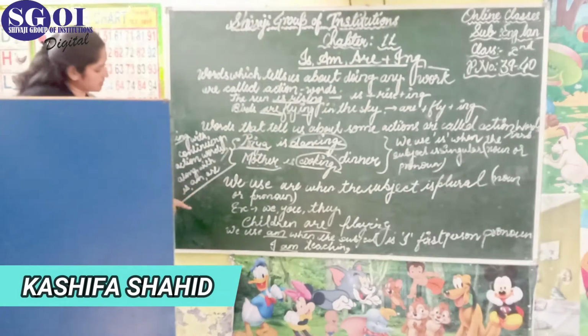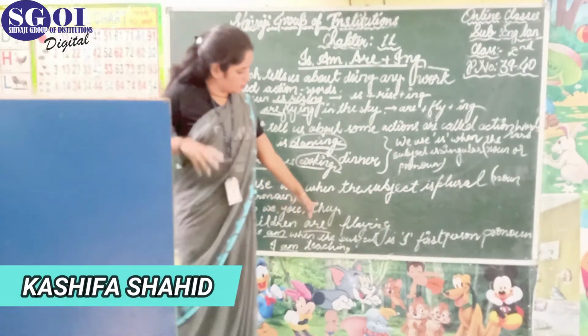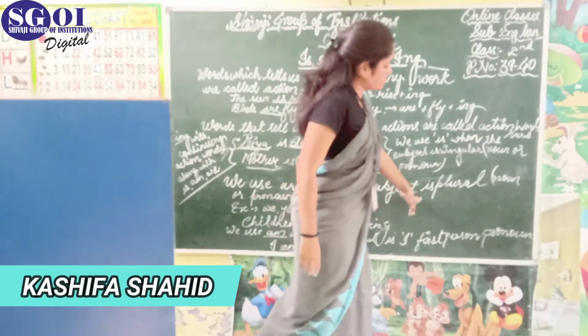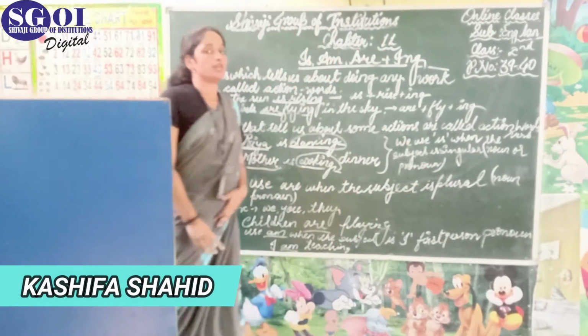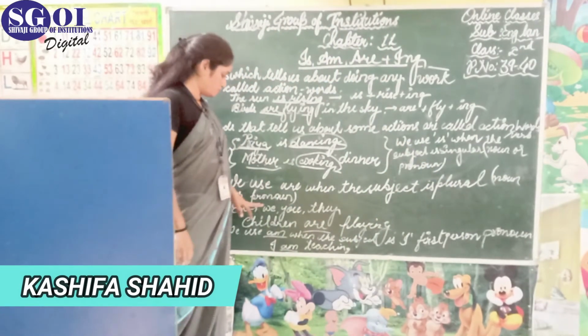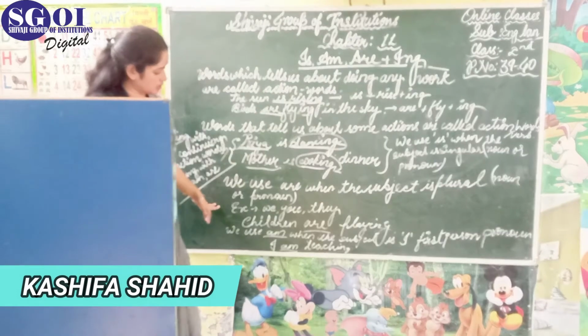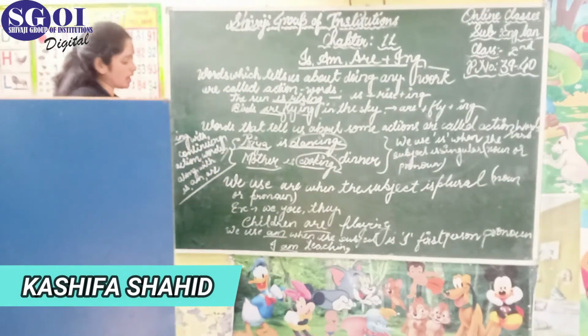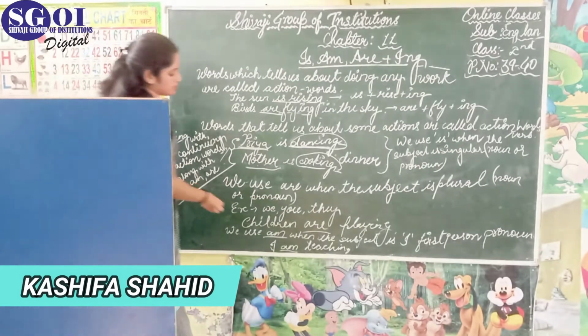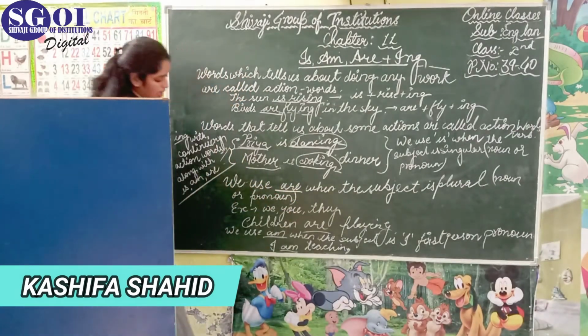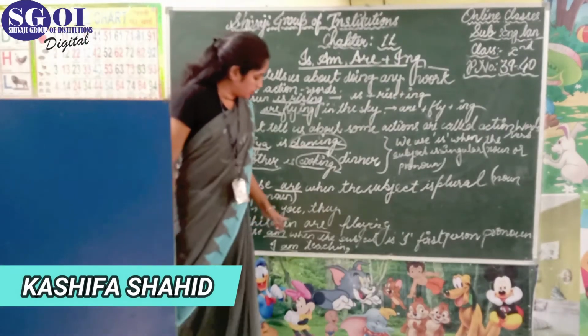We use are when the subject is plural. When our subject is plural, like our noun and pronoun is plural, then we use are. Example, we, you, they.